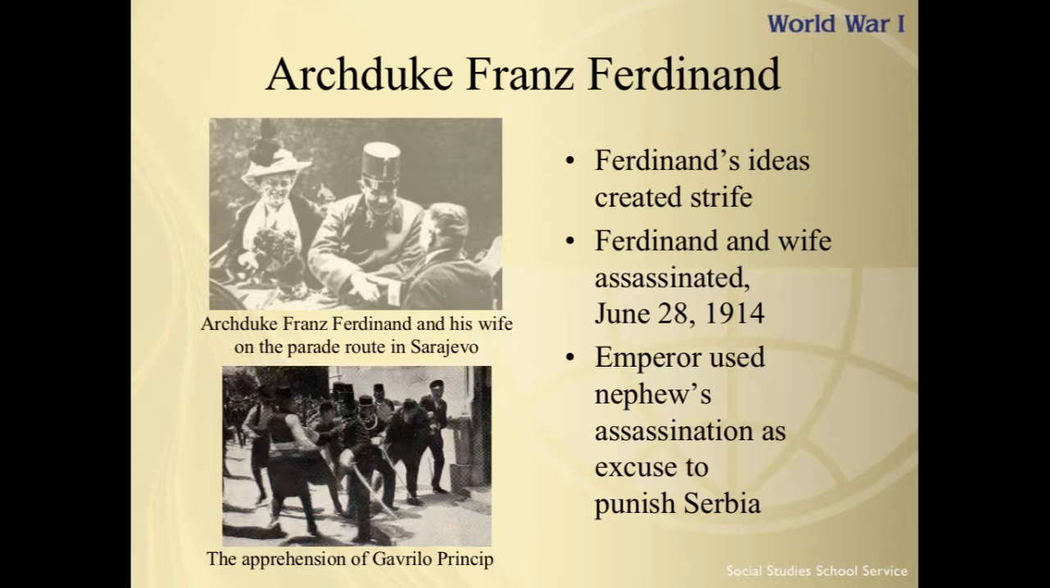Princip was arrested, and the revolutionary group he belonged to was secretly supported by members of the Serbian government, again thickening the plot here. After some hesitation, the emperor decided to use his nephew's assassination as an excuse to punish Serbia. Some pictures over here of the Archduke Ferdinand and his wife on the parade route, and then of the apprehension of the murderer of Franz Ferdinand and his wife, Princip.